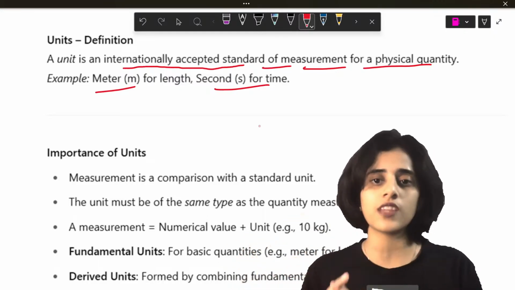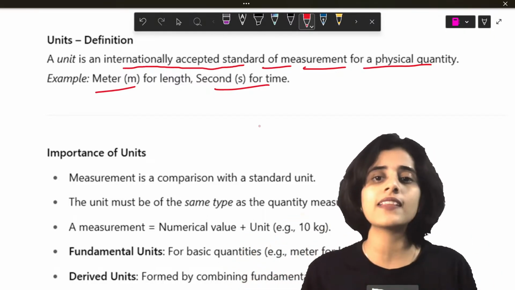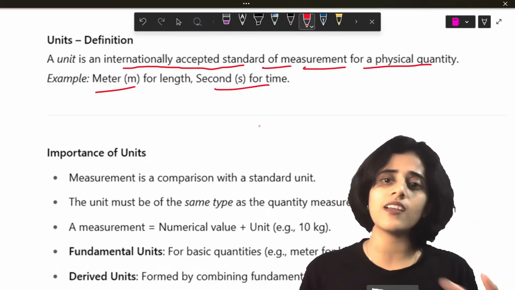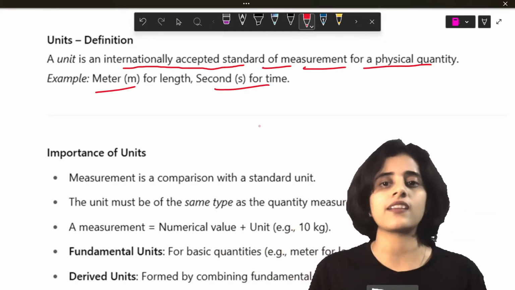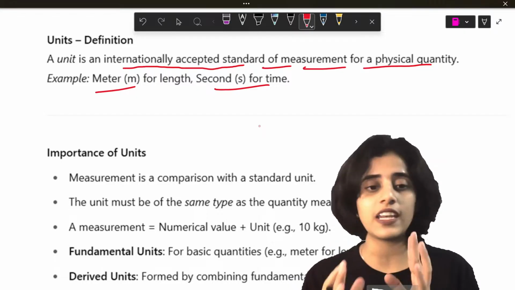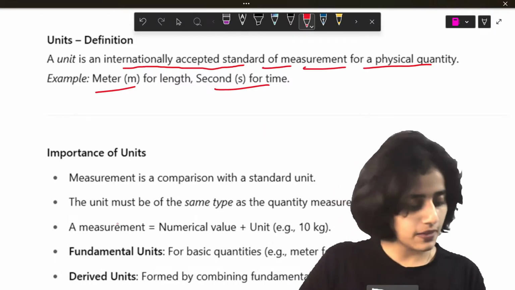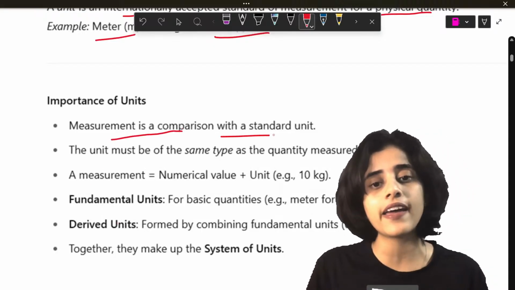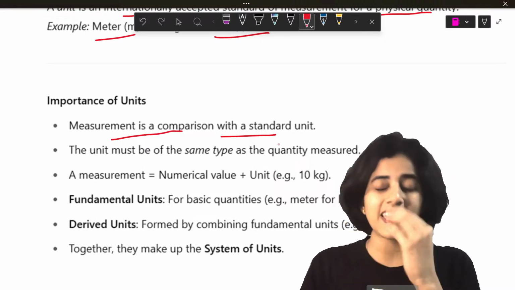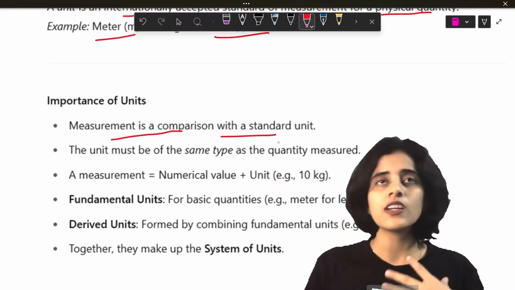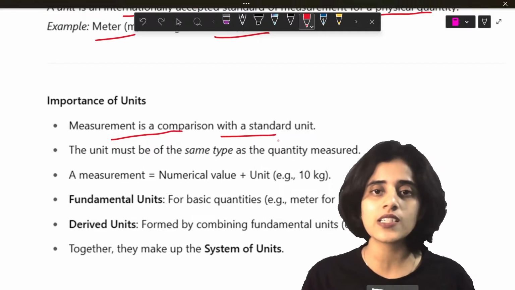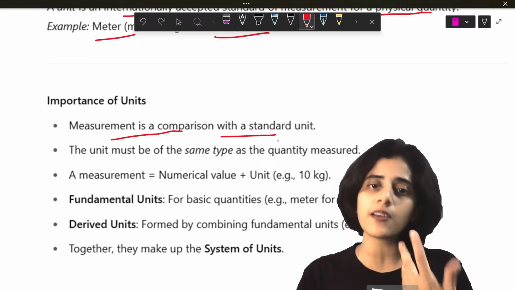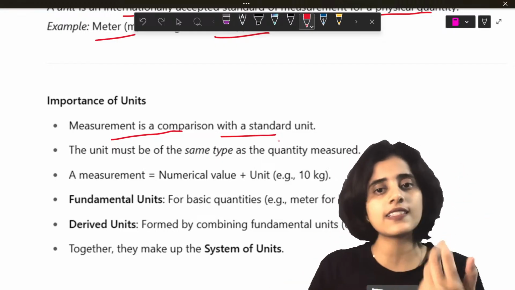Now imagine a unit is not there. On my weight balance, I say it's 59. Someone else uses some other measurement method, and he says it's 100. You can't compare, right? So that is why units are very important. So let's look at the importance of units. Measurement is a comparison with a standard unit. So you can compare. I can compare my mass or my weight with a person in New Zealand. Why? Because both of us have our weights in the same unit. So we can easily compare.